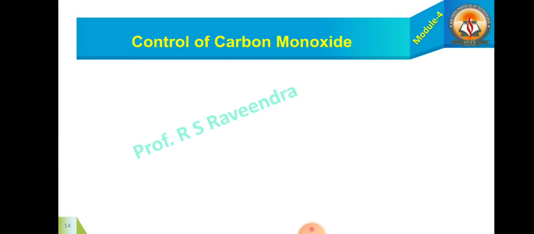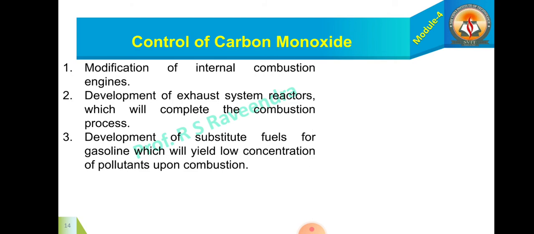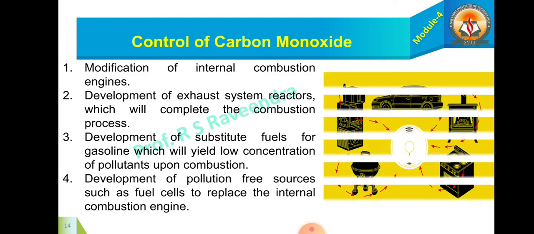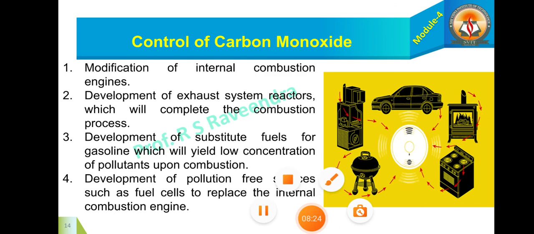So next, how to control carbon monoxide? Modification of internal combustion engines, development of exhaust system reactors which will complete the combustion process, development of substitute fuels for gasoline which yield low concentration of air pollutants upon combustion, and development of pollution-free sources such as fuel cells to replace internal combustion engines. This animated picture shows how carbon monoxide can be effectively controlled. So this is the controlling technique of air pollution.